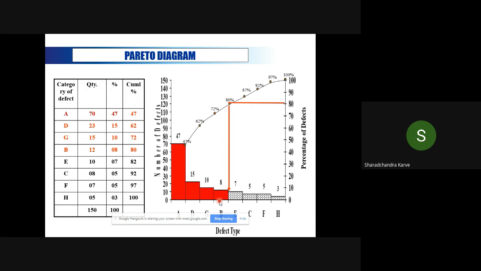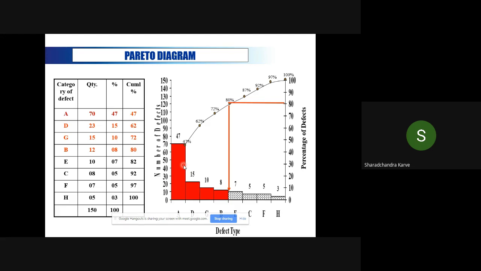So what is important to understand from Pareto is where I have to devote my resources. If you look at this example, type of defect A is contributing 47%. So if I am able to get rid of defect A, my process improvement is going to jump by 47%. That is the most important thing you can understand from this exercise.